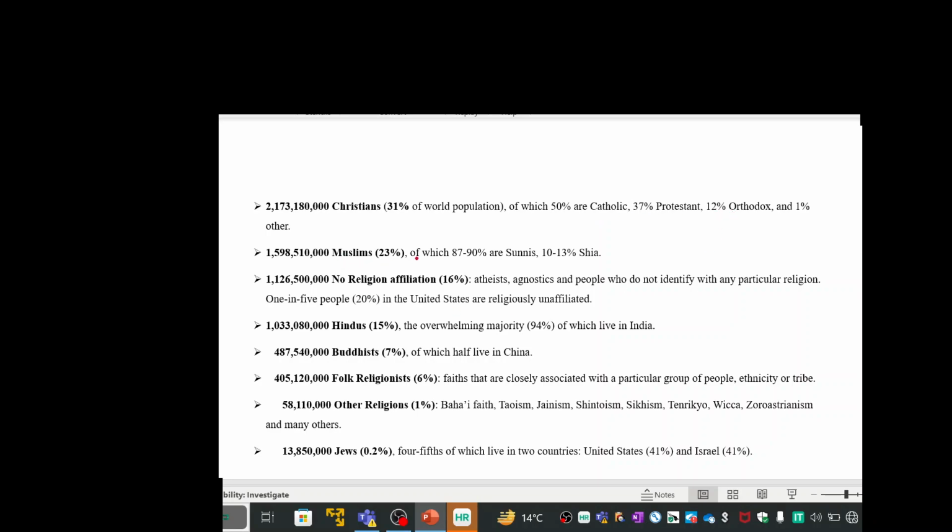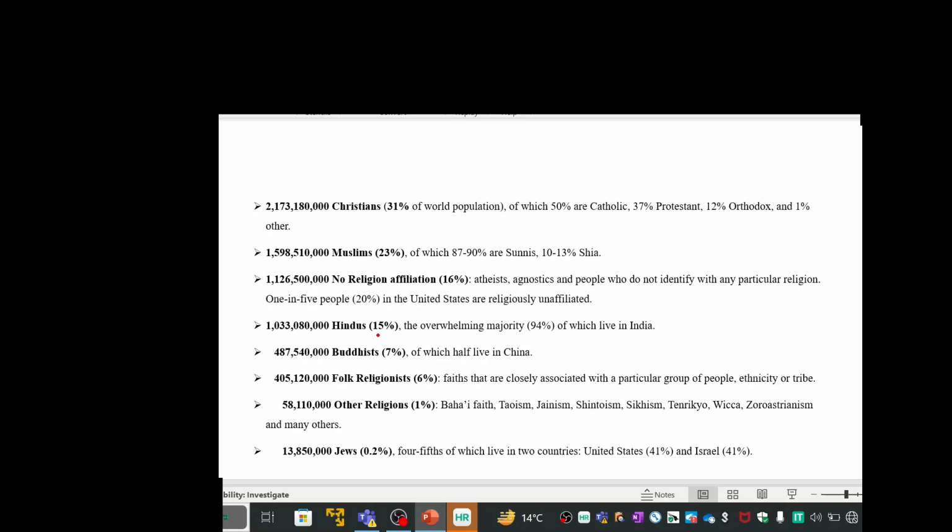For Islam, approximately 90% is Sunni Islam and 10 to 13% is Shia Islam. For atheists and those with no religious affiliation, we have 16%. Out of that, about 115 to 120 million are living in America.